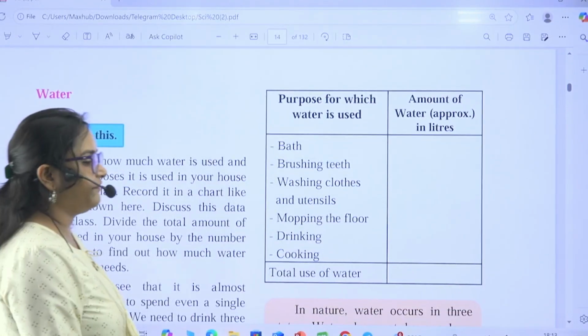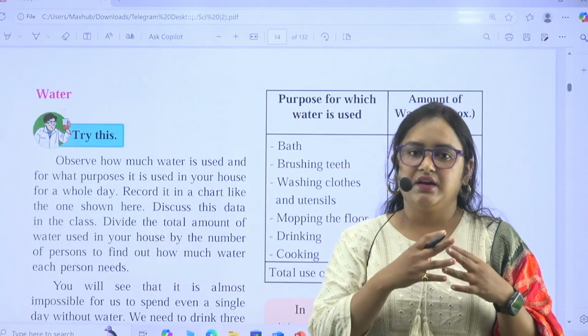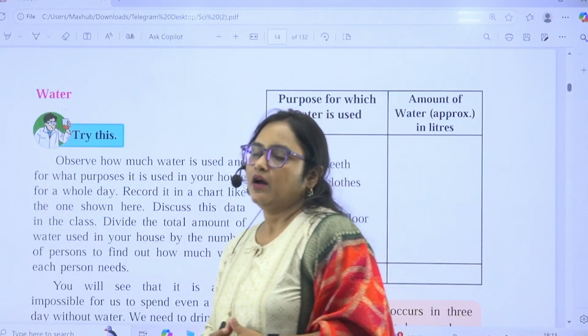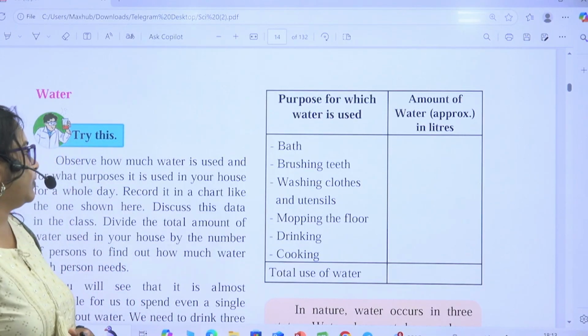Now we have finished with air. We have seen it in descending order, and now we are going towards water.